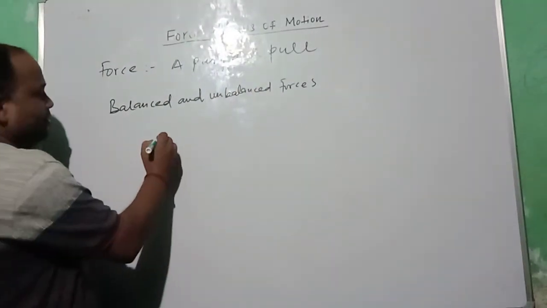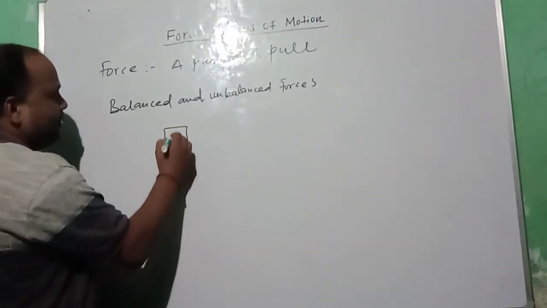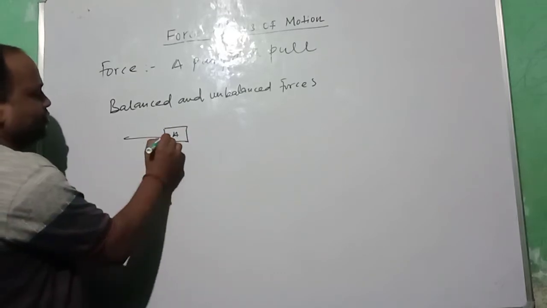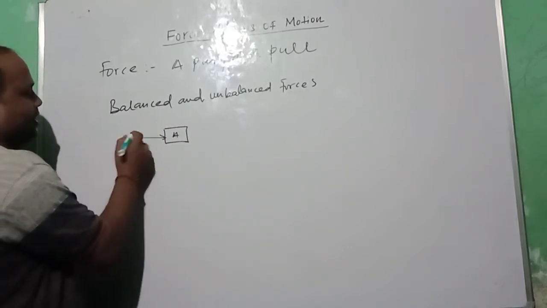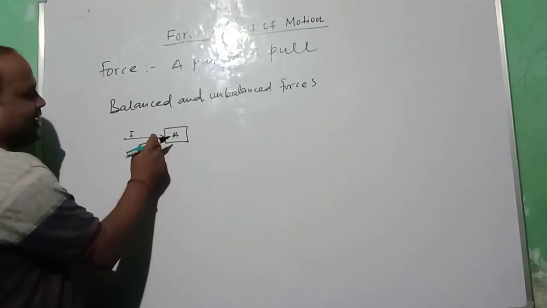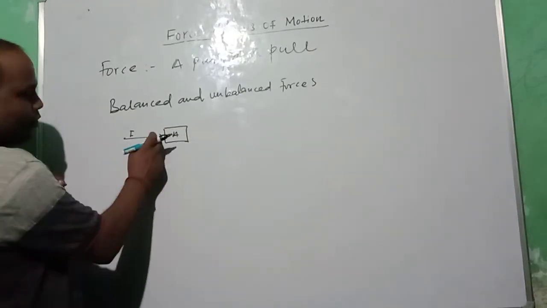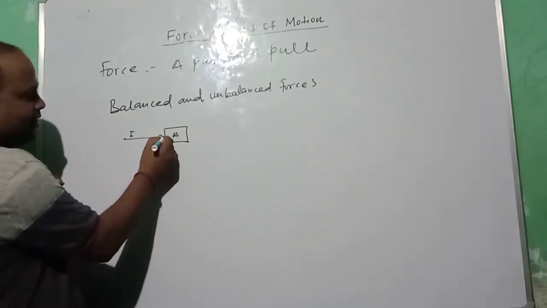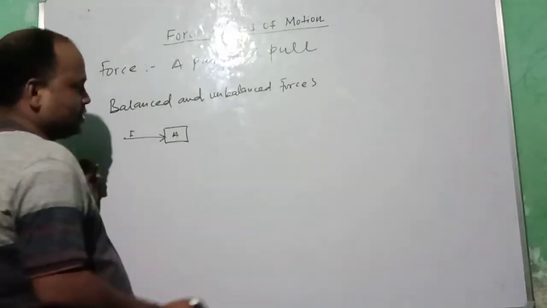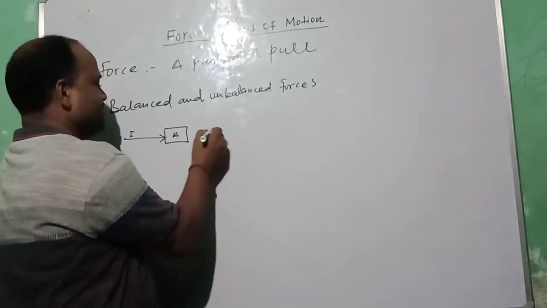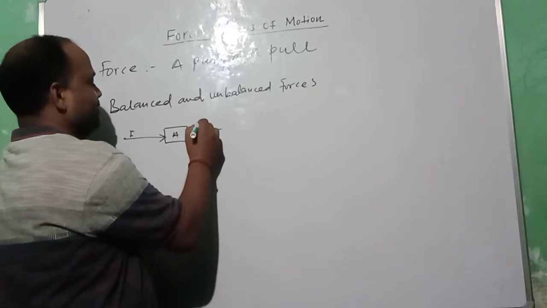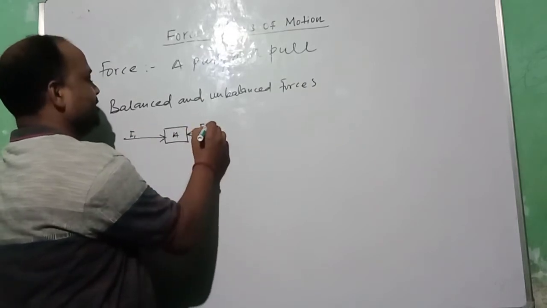Suppose this is a body A on which a force F is acting in this direction. The arrowhead points the line of action of the force. Now another force is acting on this body. This is F1, this is F2.